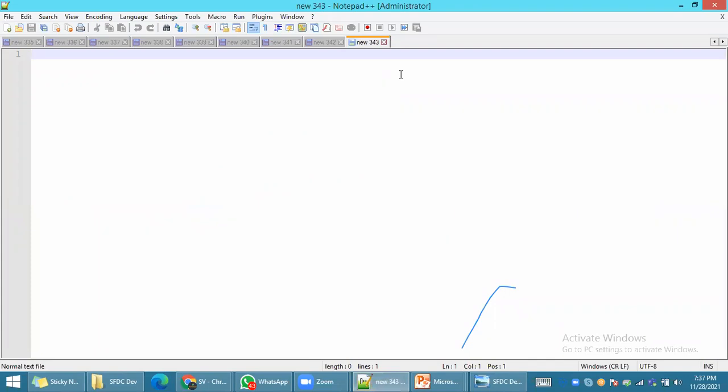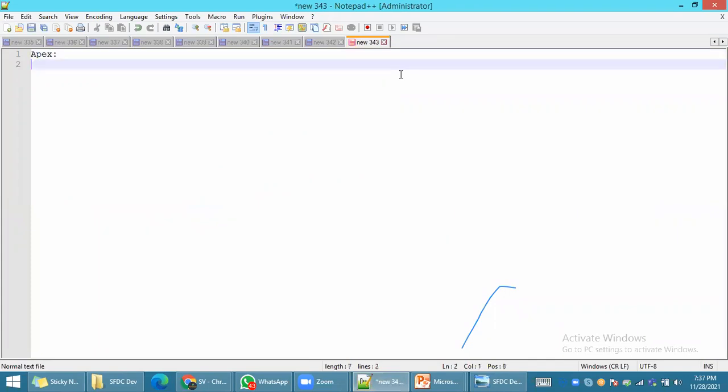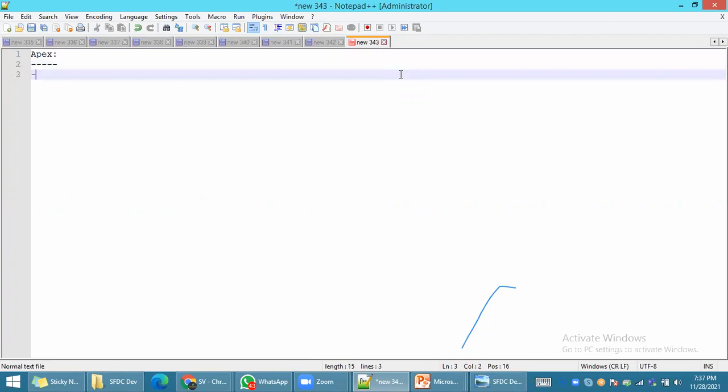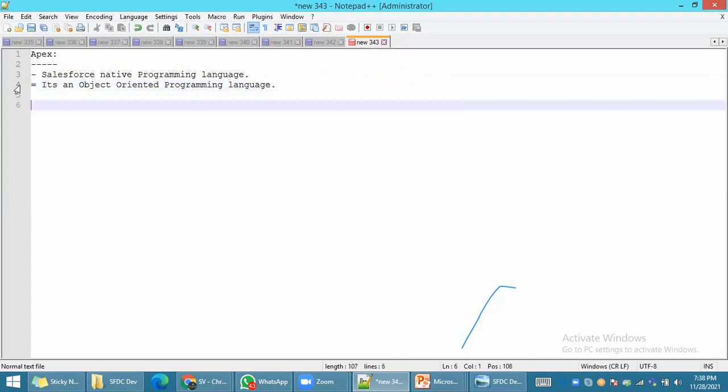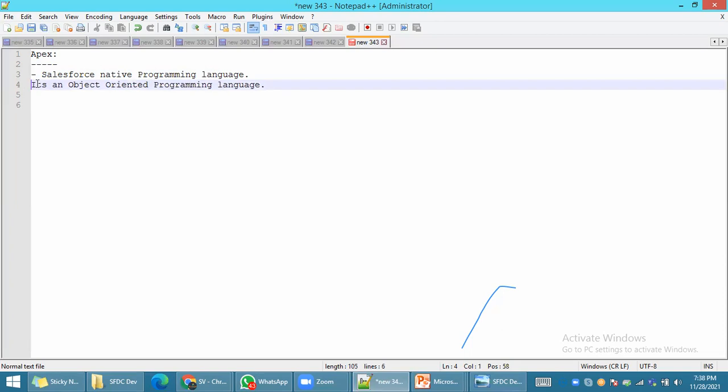First of all, what is Apex? Apex is Salesforce's native programming language. Second, it's an object-oriented programming language. What is the meaning of object-oriented programming language? Does anyone have any idea on that?